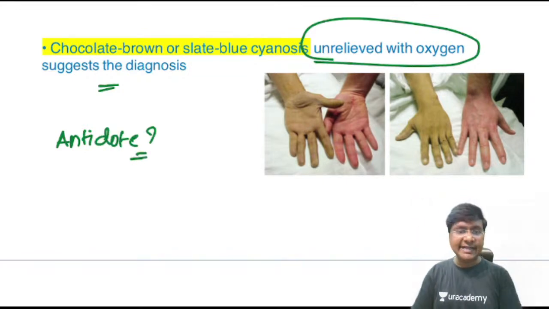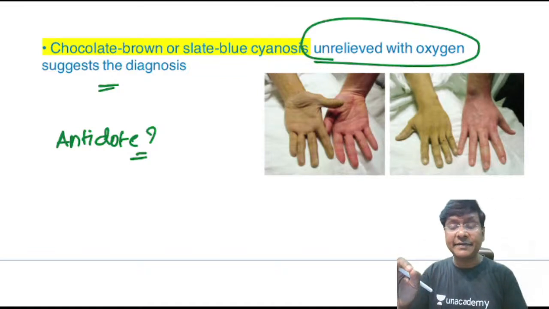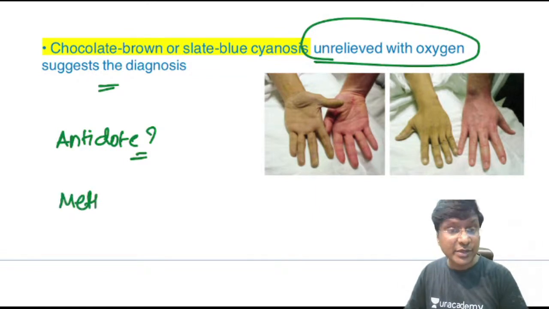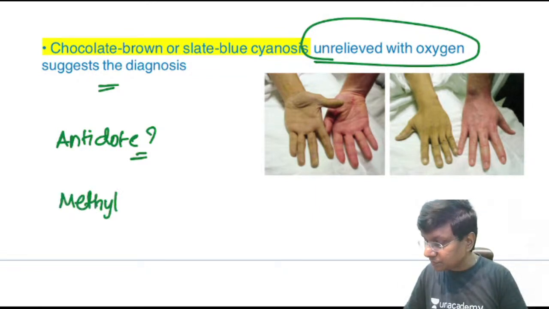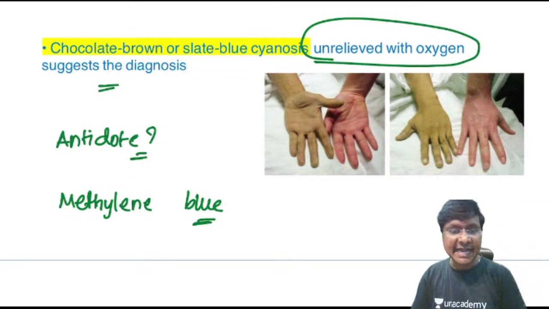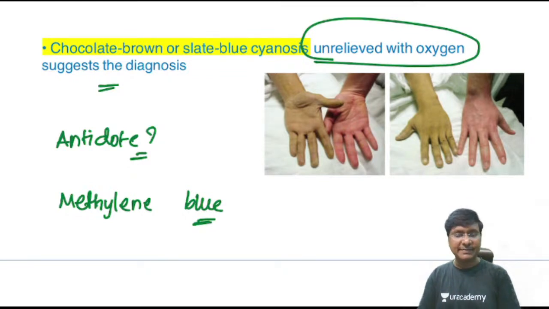What is the antidote in case of methemoglobinemia? Please remember, whenever the individual is having severe hypoxia, you need to give methylene blue. That is the antidote that we give in case of methemoglobinemia.